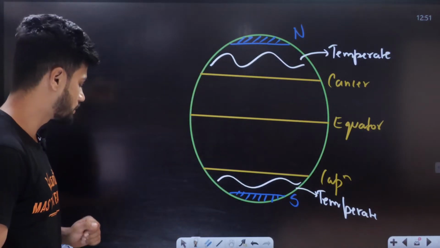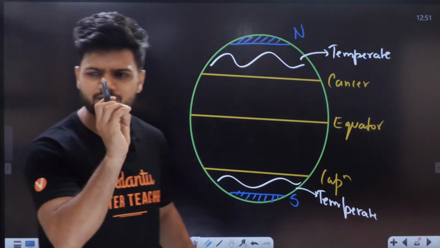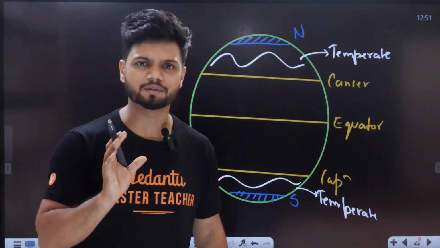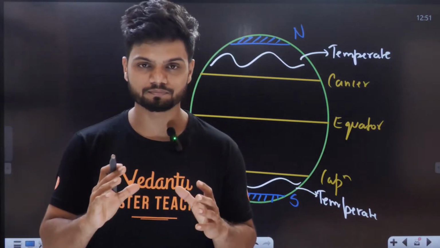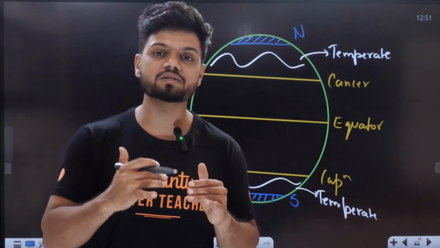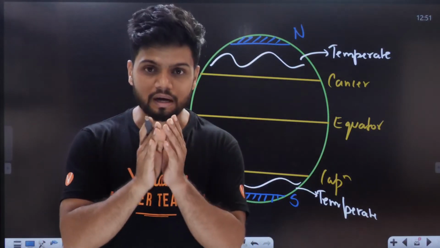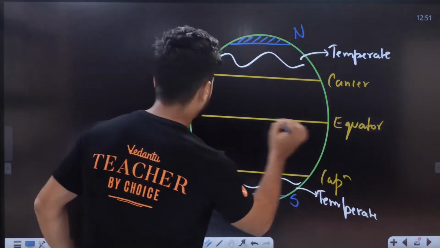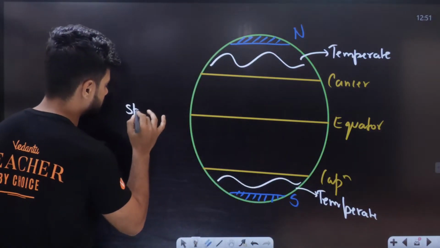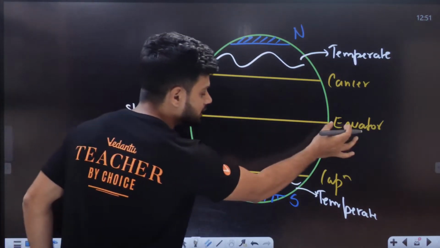Temperate regions. Now, students, understand this topic very carefully. When you look at the entire Earth, the highest number of species on Earth can be found near the equator. The species diversity is highest near the equator.